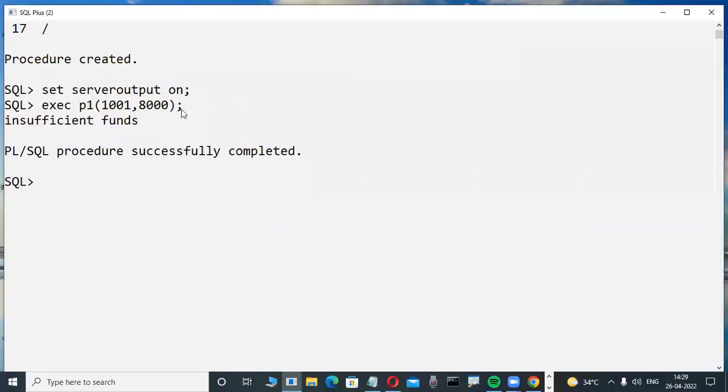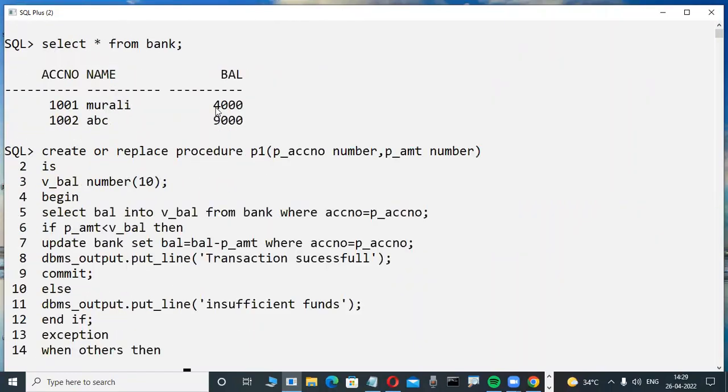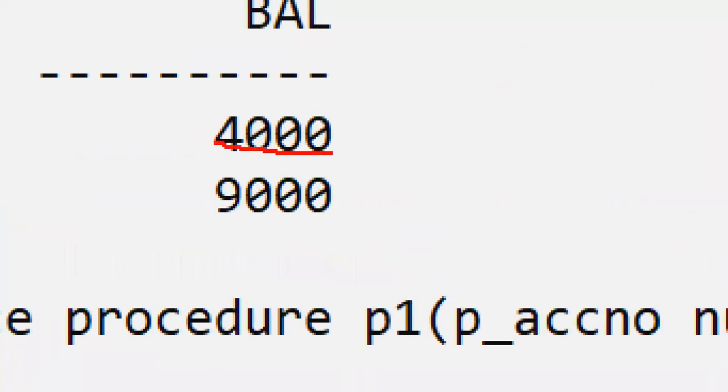Suppose now I execute this procedure with my account number 1001, but here I try to withdraw 1,000. That is possible, because the user-entered amount is less than the available balance in your database. 4,000 is there, 4,000 minus 1,000, then it automatically updates the amount after withdrawing.